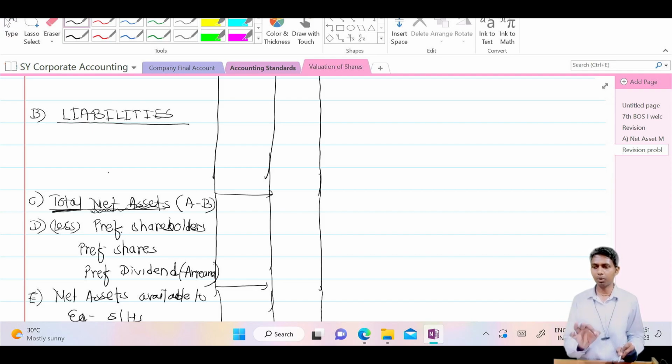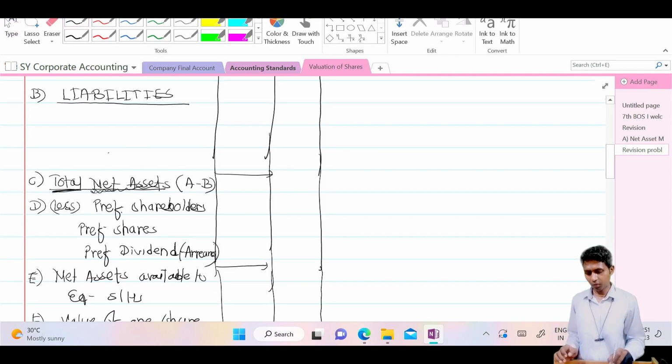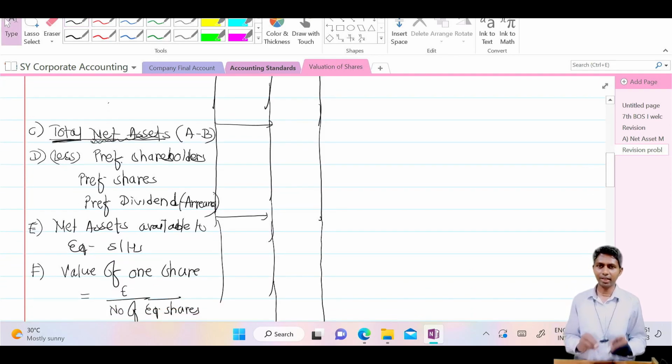If you read the problem clearly, there you will find calculate the value of one equity share. That means property of equity shareholders, not the preference shareholders. Understood? Therefore, after calculating total net assets, from that deduct preference shareholders' property.